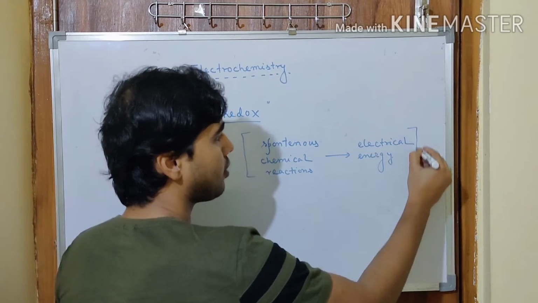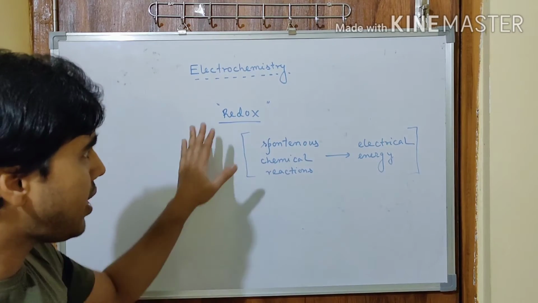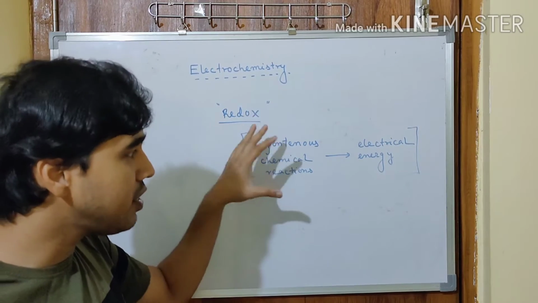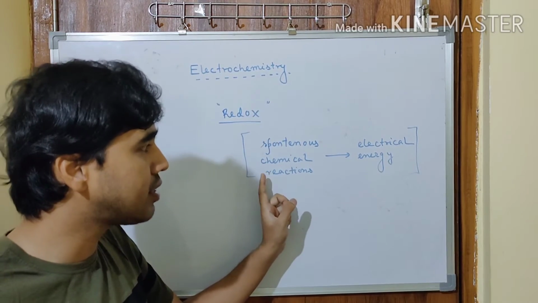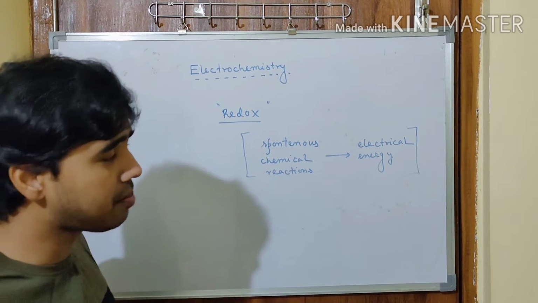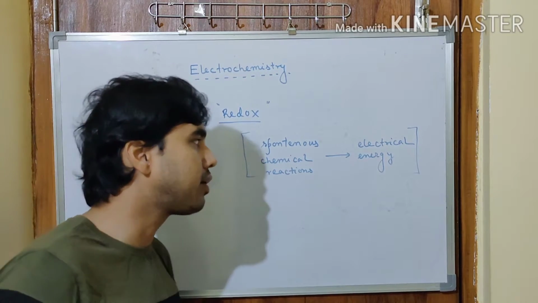So that is what we are going to do. Let us see, by using redox reaction, how we can use the spontaneous chemical reactions and convert them into electrical energy. And obviously in this chapter itself, we are going to observe the vice versa also. So let us see one by one.